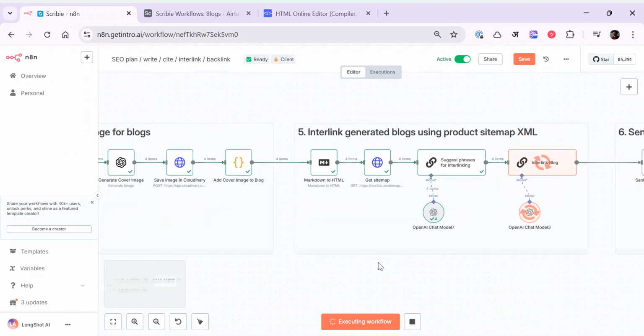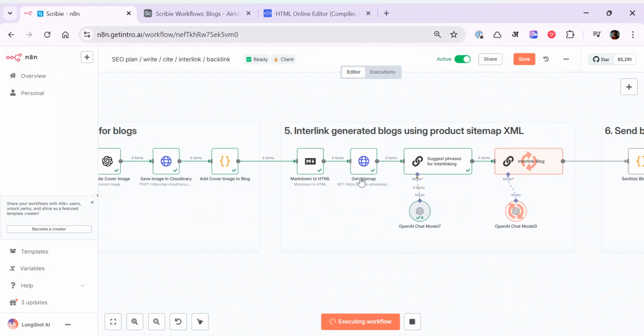And now it's a very interesting last step, which is to do interlinking. The whole SEO game is not just about writing content. It is about figuring out what to write about, which we covered in the content gaps step, then actually creating the content. But then you have to make sure that you have properly cited an external and relevant source, but also cited properly internally.